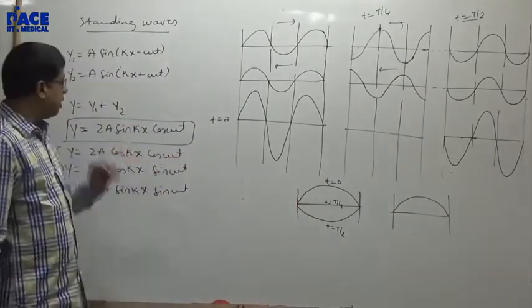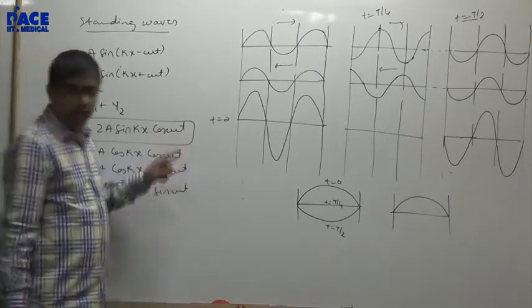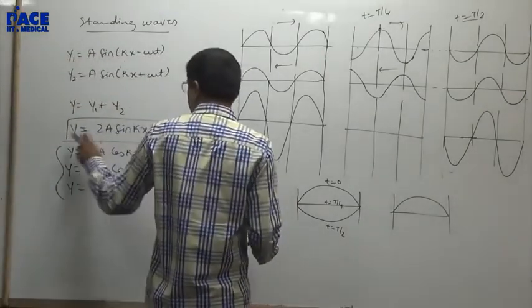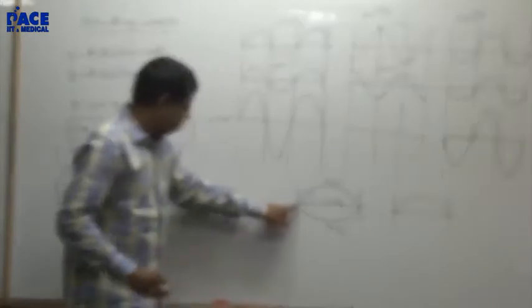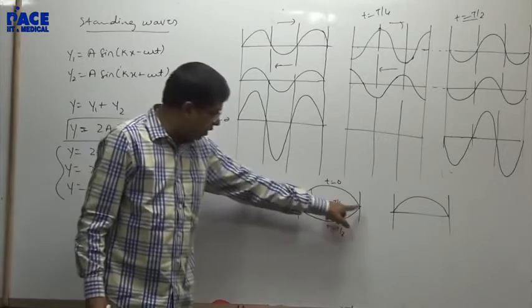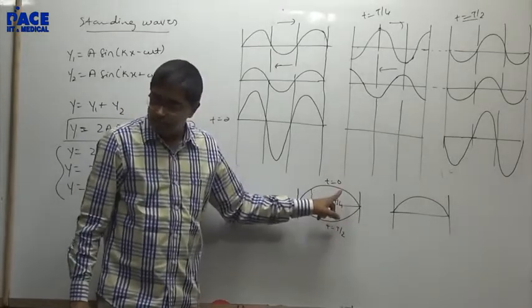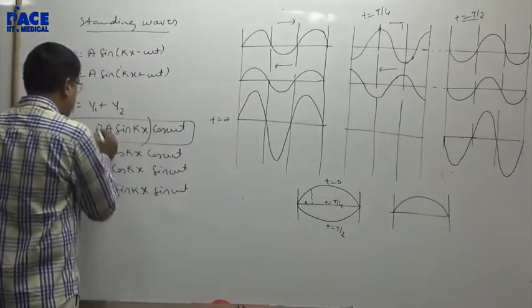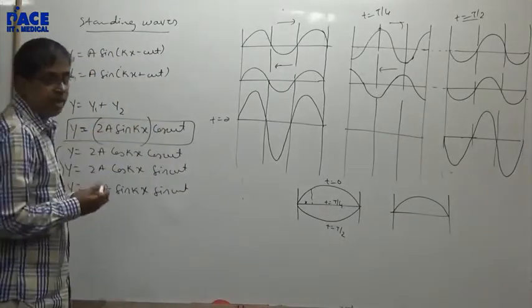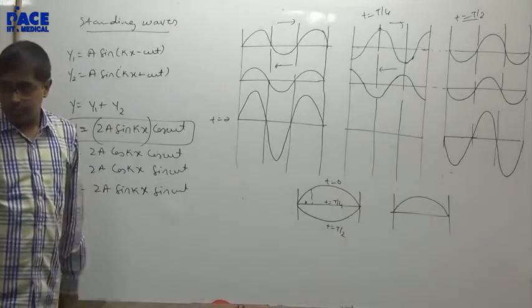Suppose I take a particular instant, time t equal to 0. At that instant, if x is changing, the y value will change. This is x equal to 0. Keep moving to the right, the y value will be changing. Is the logic clear? Hence, we call this the amplitude as a whole. 2a sin kx will be your amplitude.